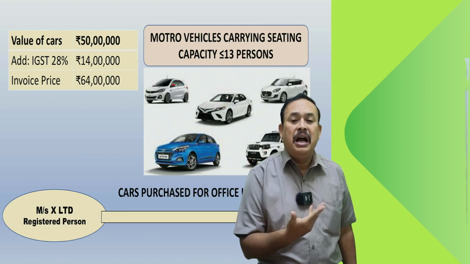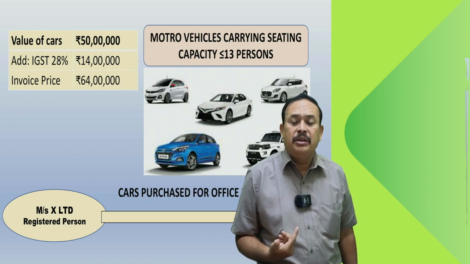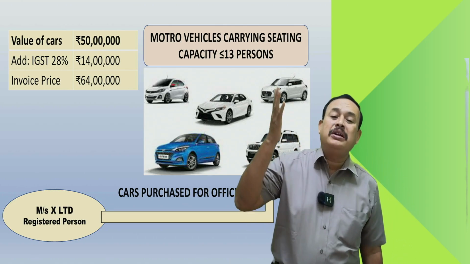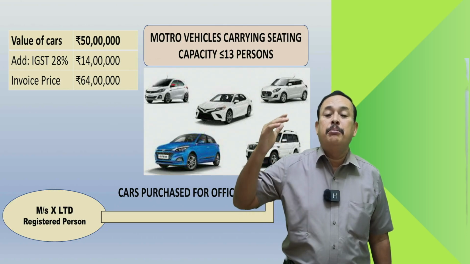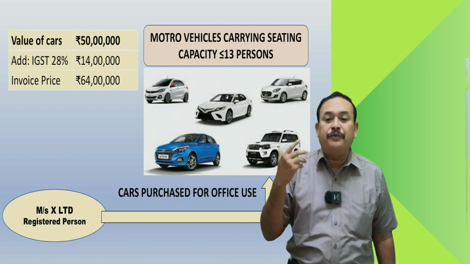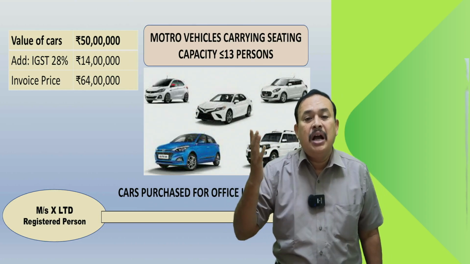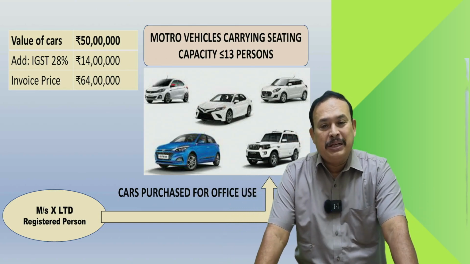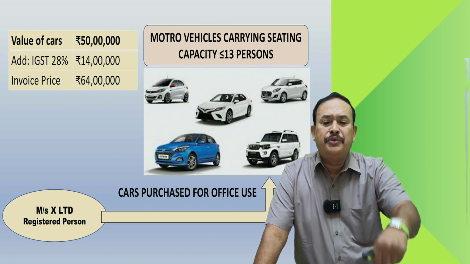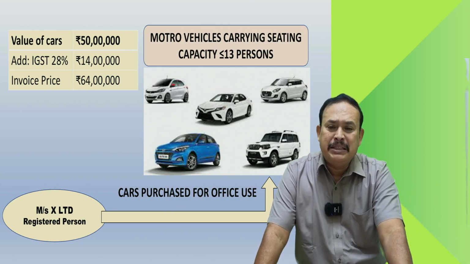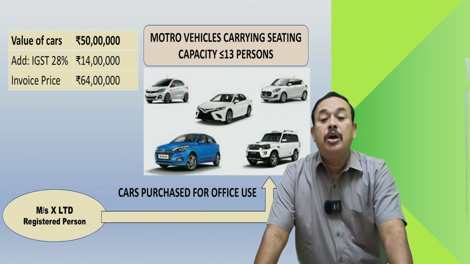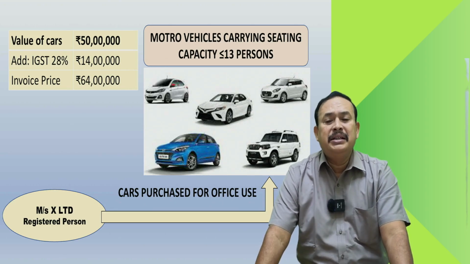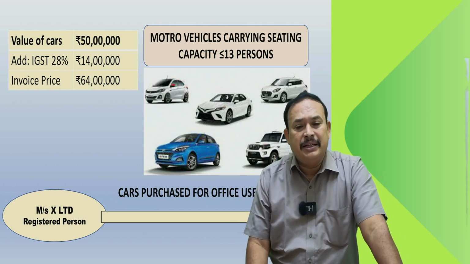I have received the goods, I received the invoice also. But I am going to use these goods in the course or furtherance of my business of providing taxable output supply. What is my taxable supply? Manufacturing of laptops. I'm a manufacturer of furniture, I'm a manufacturer of color TVs. I purchased these vehicles for my business purpose, to pick up and drop my employees, or for prospective buyers, or for my vendors, but I'm not dealing with motor vehicles to buy and sell.